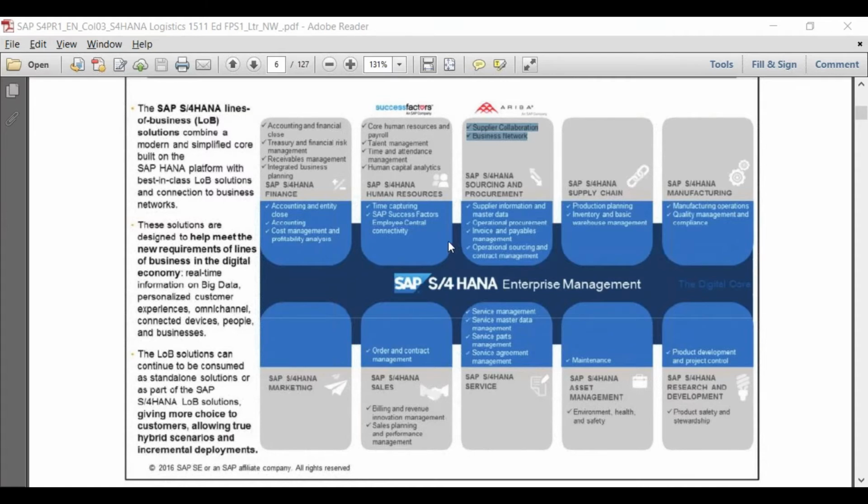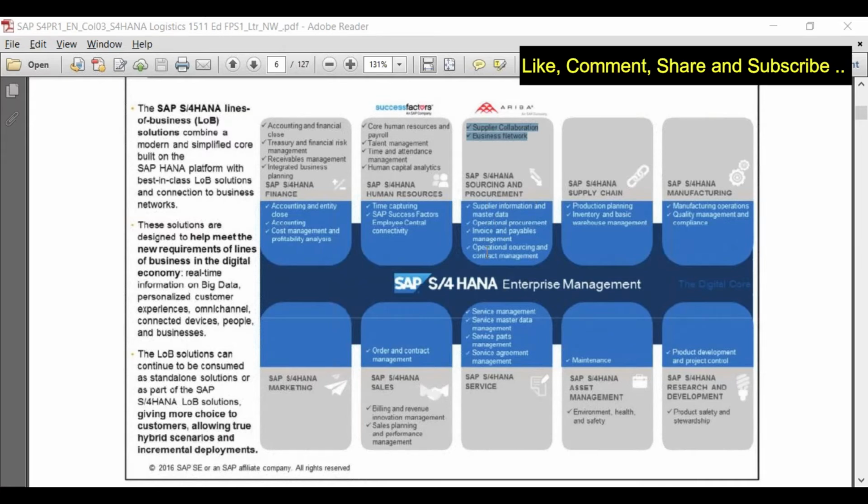Okay. So if I take Ariba, I will have the core, whatever is available in core, as well as supplier and business network. Is that what you're saying? Yes, if you are connecting the interface with the SAP S/4HANA system, you will definitely get both. So you'll be getting the features of Ariba plus the core functionalities.